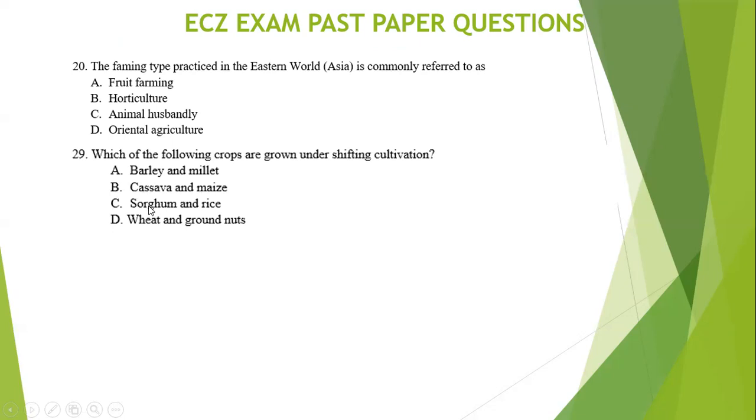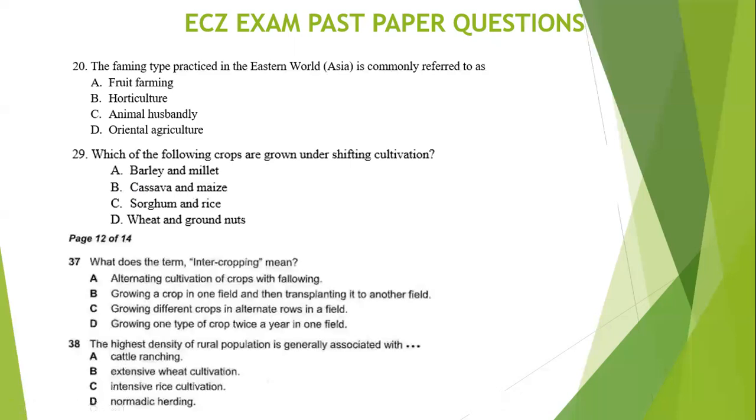Sorghum is grown also under shifting cultivation, but rice is not. Rice is grown under intensive farming. Wheat is not grown under shifting cultivation. Mainly, it is grown under oriental or wet paddy farming. So the best possible answer on question 29 is B, which is cassava and maize.